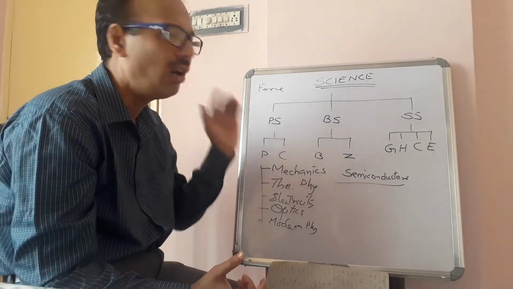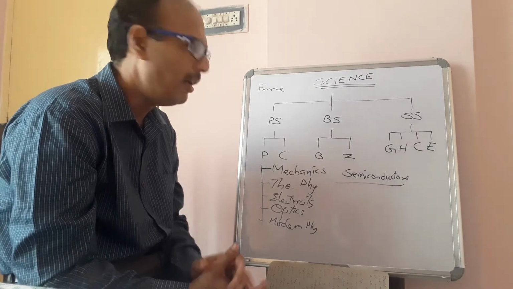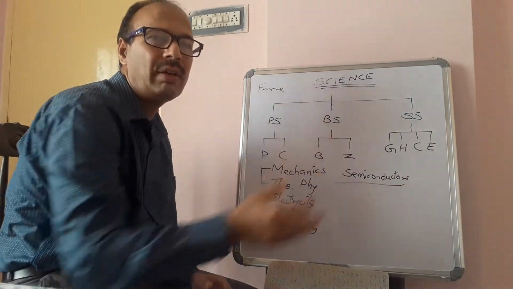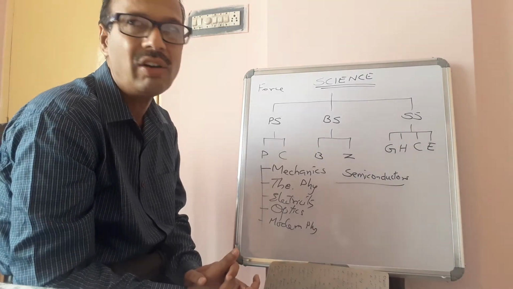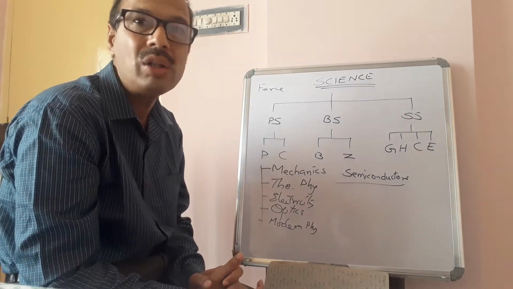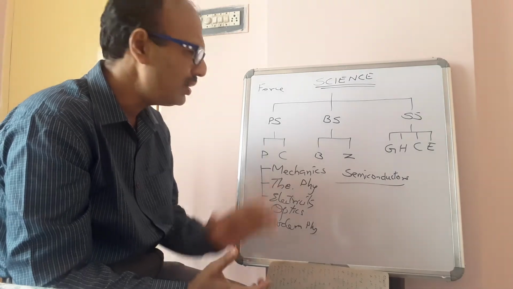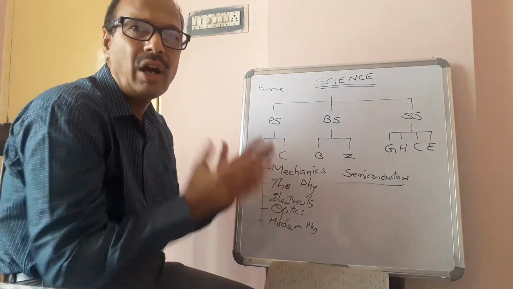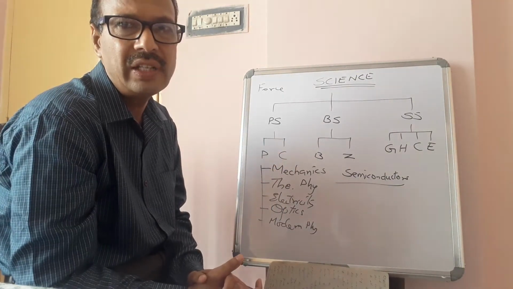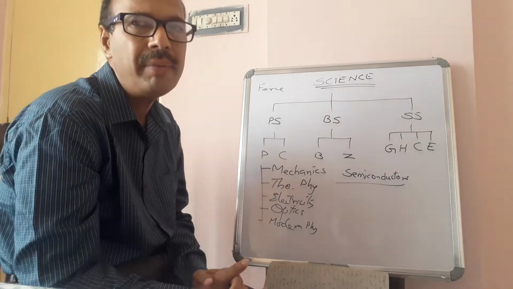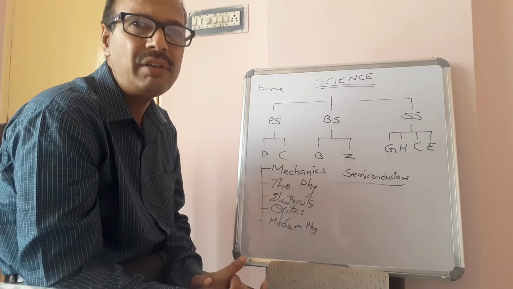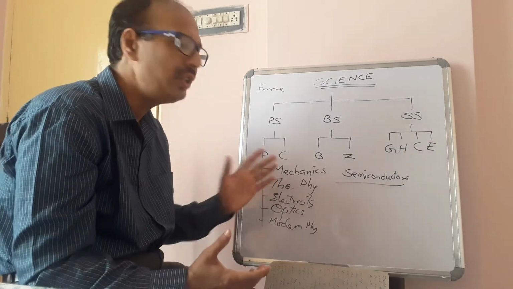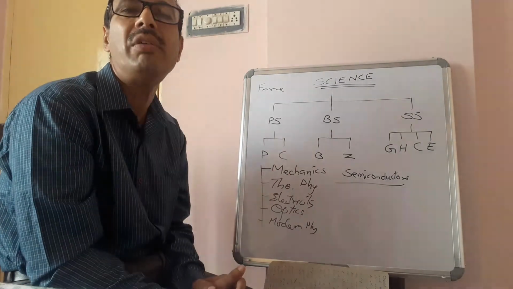Just imagine how much more there is in the remaining physics. Not only physics, all the branches are vast. One cannot learn all the subjects. So that is why, based on how much is required for us and the time available, we will learn and we will leave. We shouldn't go to their extreme levels.